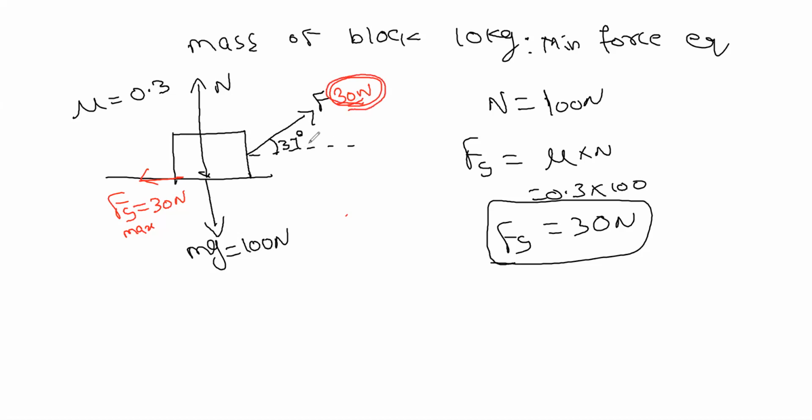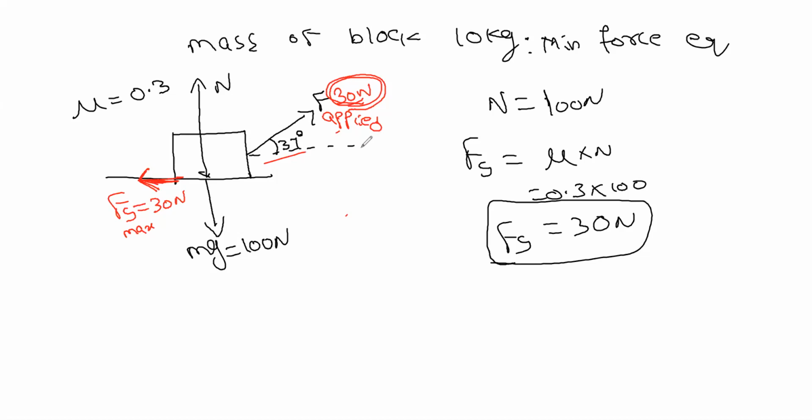It will move when the force applied, opposite to this frictional force, is equal or greater. When it's lesser, it won't move. When it's greater, then only it will move. Otherwise, it will stay or just tend to move.